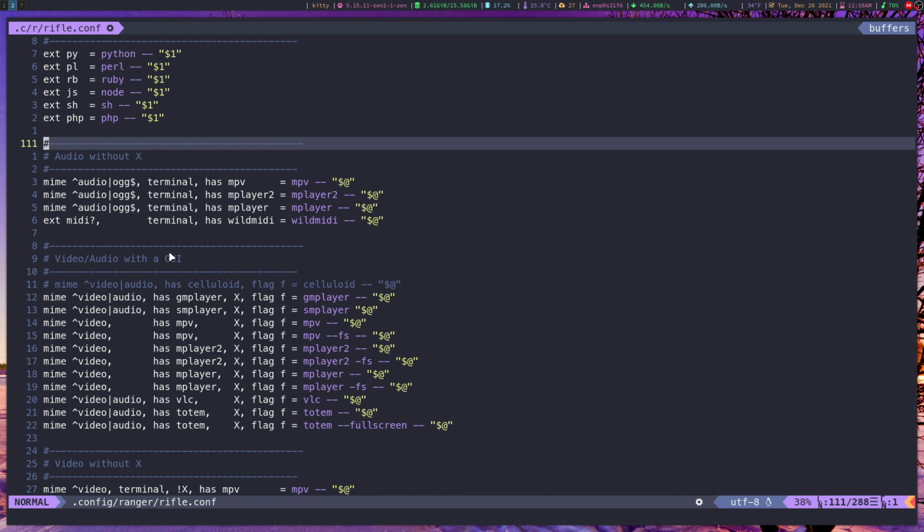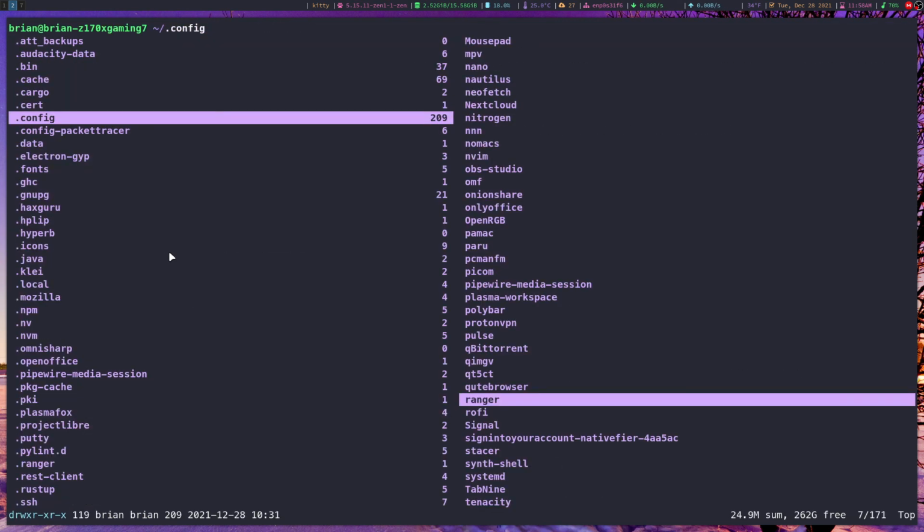Again, the whole point of Ranger is to access your files quickly, to get to them without thinking. You have all the same things that you do with a graphical file manager: copy, paste, cut, delete, you can move files that way, you can rename files, you can search for files. But because you have the Vim key bindings built in and other sensible key bindings included, it makes accessing things so much easier, so quickly, and it's just a better experience overall, at least in my opinion, than using a standard graphical file manager.